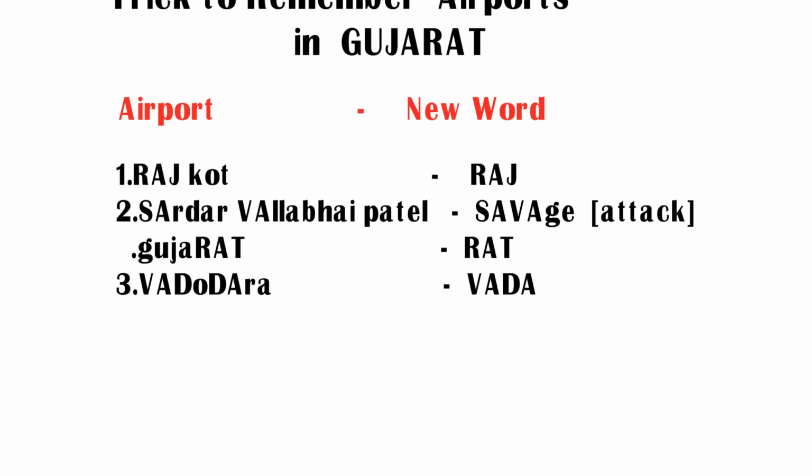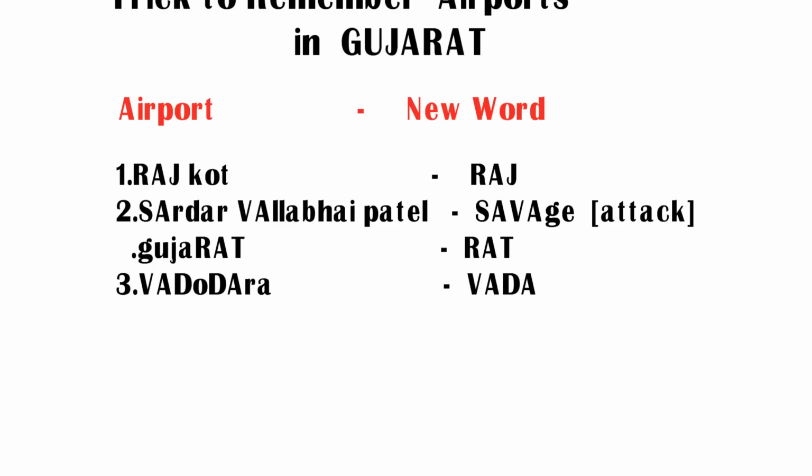Friends, if you observe the first airport, Rajkot, the first 3 letters of Rajkot are R-A-J. Its pronunciation is Raj. So try to remember Rajkot as Raj. Coming to Sardar Vallabhbhai Patel Airport, by using the first 2 letters of Sardar and the first 2 letters of Vallabhbhai, this is S-A-V-A. By using these 4 letters, I made a word Savage. So try to remember Sardar Vallabhbhai Patel Airport as Savage.